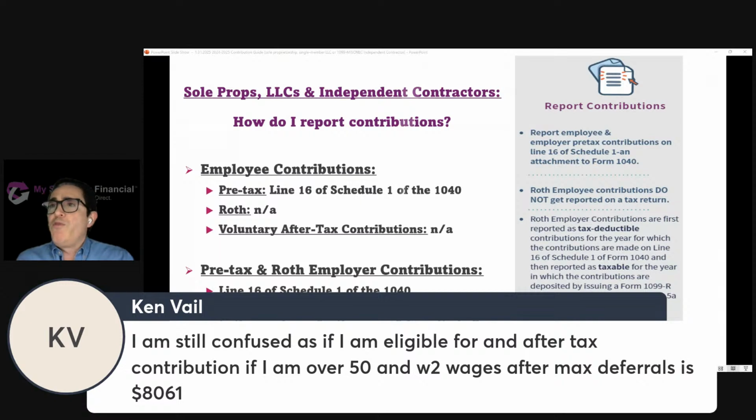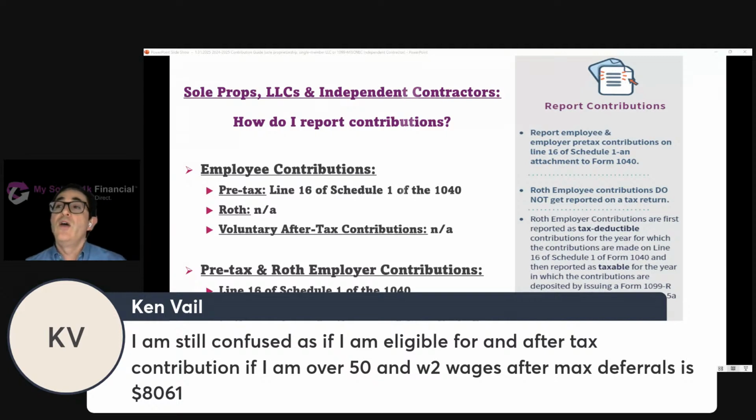If I'm eligible for an after-tax contribution, if I'm over 50 and W-2 wages after max deferrals is $8,061, let's just make it $8,000 to make it a round number, and assume that we're talking about 2024.